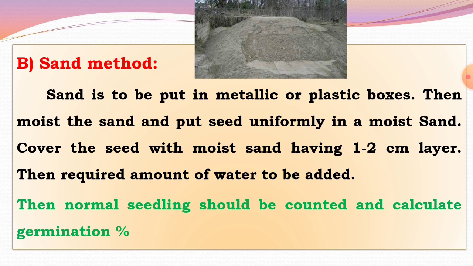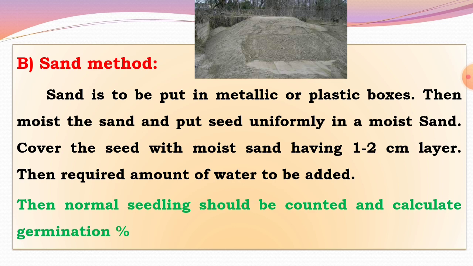Then moisten the sand, put the counted seeds uniformly on the moist sand, and cover the seeds with a 1 to 2 centimeter layer of moist sand.